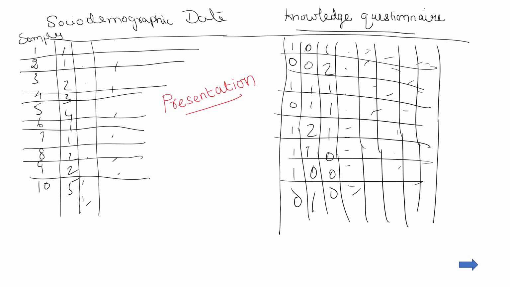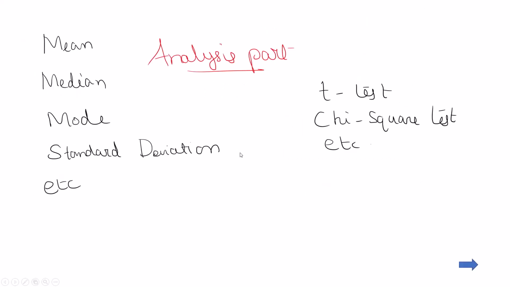It is otherwise called a spreadsheet. In that also we can arrange the numbers. That is called presentation. We are organizing the numbers that we have collected. We can see the details in future videos. So just to understand, this type of collected data we arrange in a spreadsheet. That is called presentation.